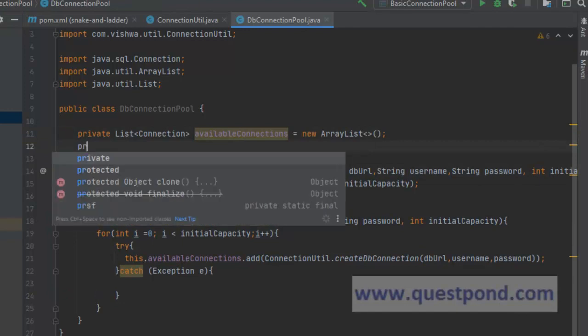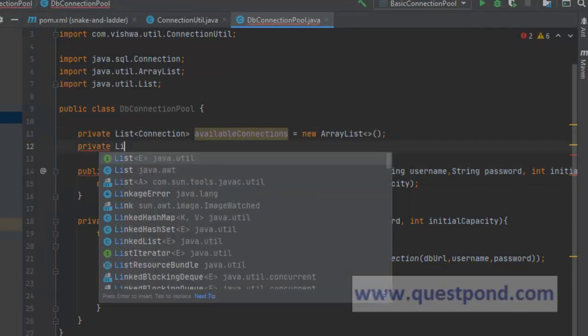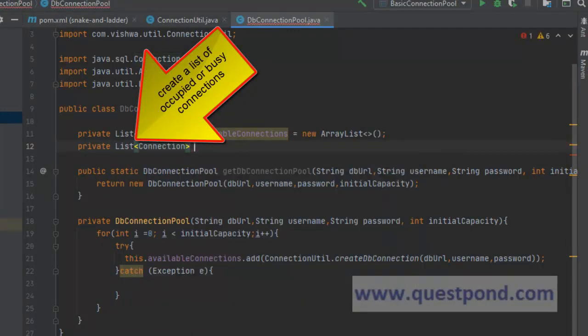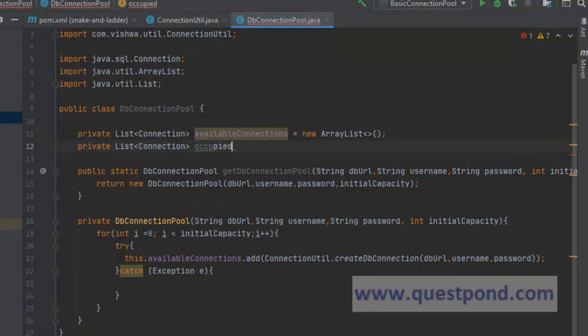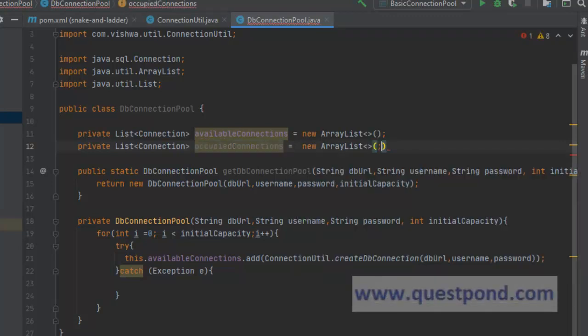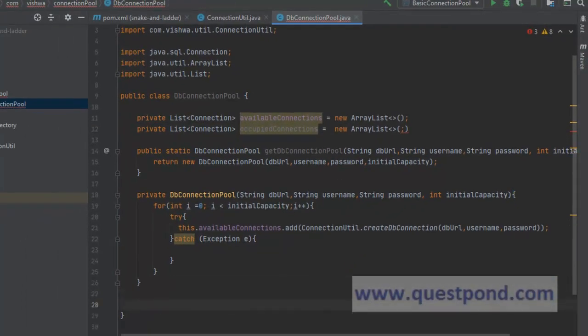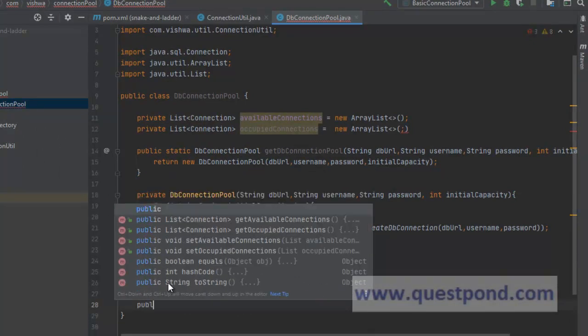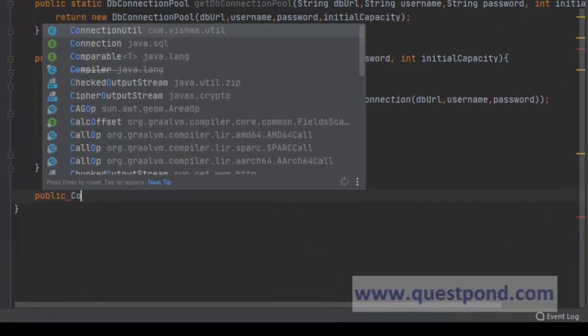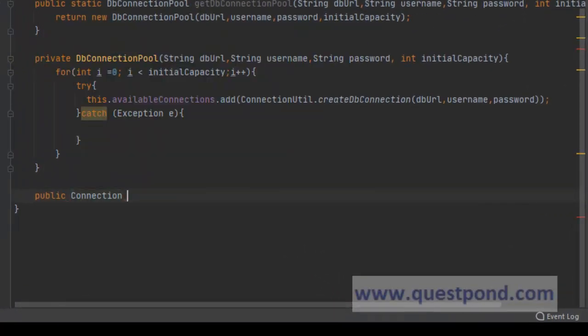Our next task will be to create a list of connection, and we will say that as occupied connections, and also name it as busy connections, up to you. I call it as occupied connections. Now what we will have to do is, here we will have to expose a public method, public connection retrieve connection.